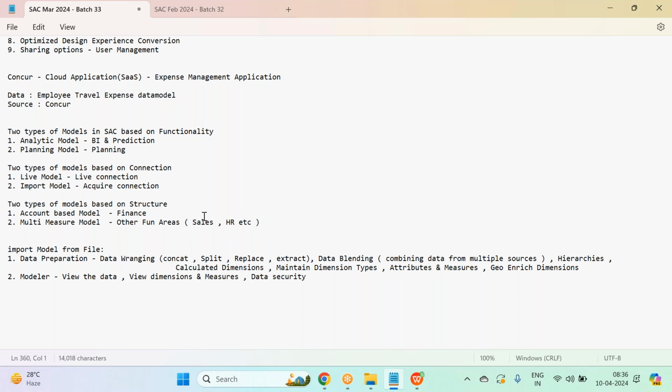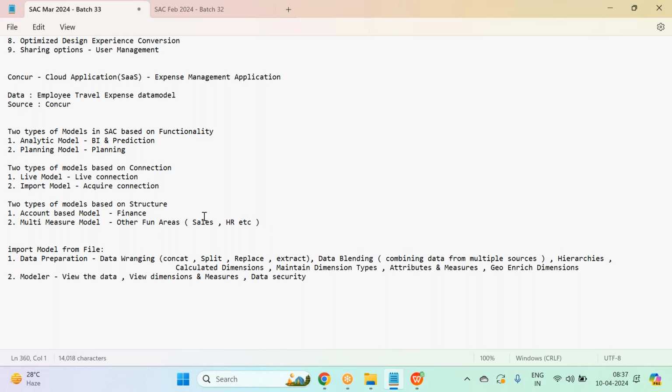Then two types of models based on connection. If it is a live connection, it's a live model. If it is an import connection, it's an import model. Though I'm connecting to a file, I'm importing data from the file, so even with a file, it is an import connection. Connecting to a file is also an import connection. So the employee travel model I'm going to build is an analytic model, and it is an import model.